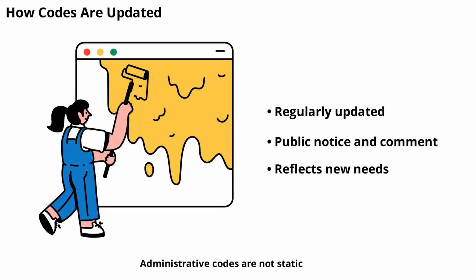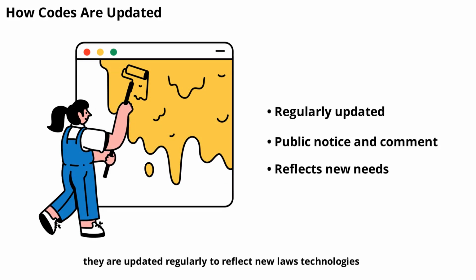Administrative codes are not static. They are updated regularly to reflect new laws, technologies, and societal needs. Agencies review their rules and propose changes as necessary. The update process includes public notice and comment, ensuring that changes are transparent and consider public input. Staying informed about updates is important for compliance and understanding your rights and responsibilities.